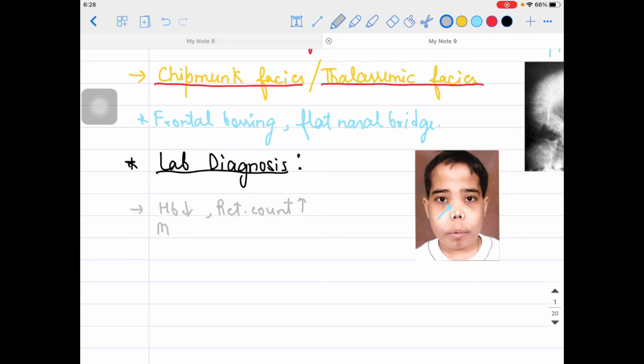Along with that, mean corpuscular volume will be lowering down. MCH will also be lowering down. MCHC will also be lowering down over here. I'm talking about microcytic hypochromic anemia. And red cell distribution width: if you guys remember, RDW is increased in iron deficiency anemia, but it is normal in thalassemia patients. That's how we can differentiate on the basis of RDW. If it is normal, then it is thalassemia. We can differentiate between iron deficiency anemia and thalassemia, because both come in the category of microcytic hypochromic anemia. That's why I'm telling you, right?